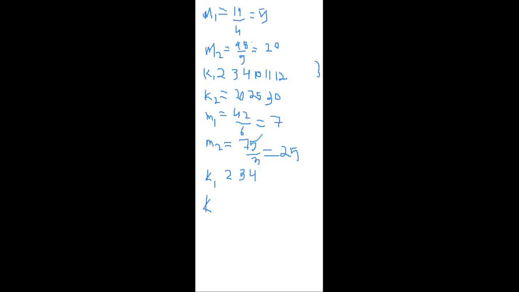Next one is 10 minus 7, that is 3. 25 minus 10, that is 15. Okay, we have to write it here. Next one is 11 minus 7, that is equivalent to 4. 25 minus 11 is 14, so it is closer to 7, so we have to place it here. Okay, 12 minus 7 is equivalent to 5. 25 minus 12 is equivalent to 13, so we place it here.